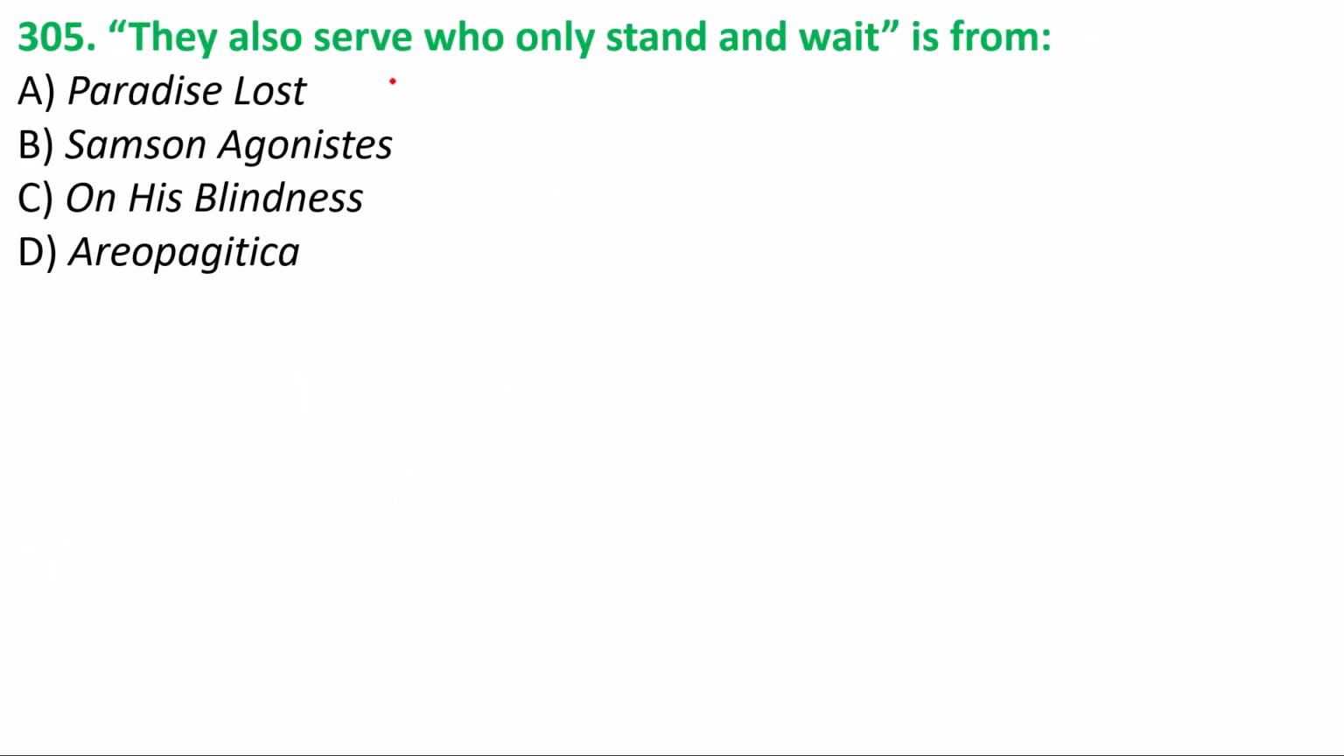305: We have, "They also serve who only stand and wait" is from. You have to go for the right answer, from which work this line is taken, and this is from the work of John Milton, that is On His Blindness. On His Blindness is the poem by Milton, and he had said "they also serve who only stand and wait", related to the service of God.